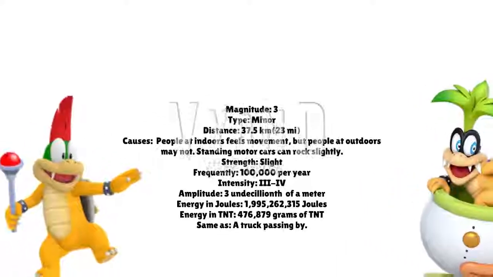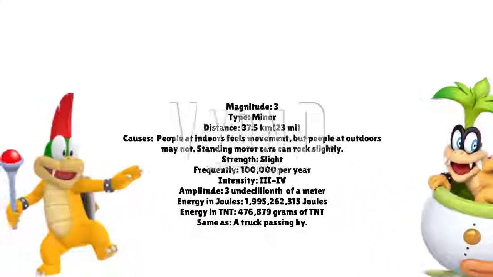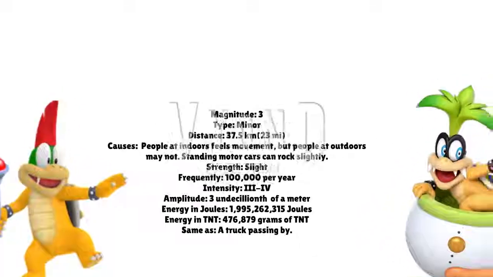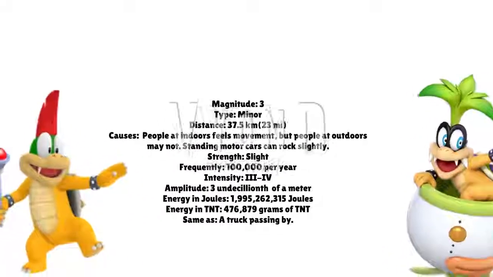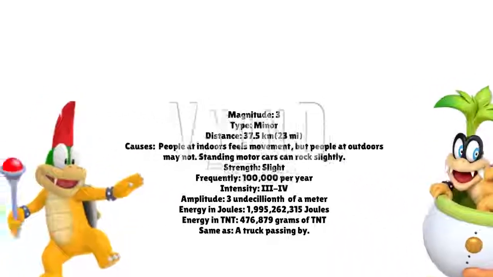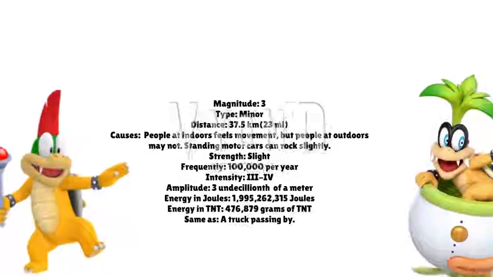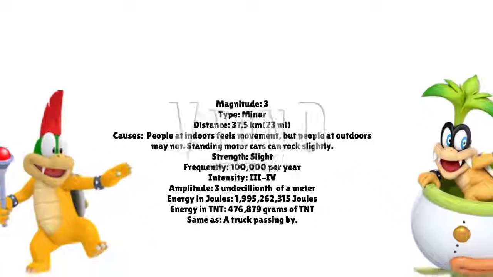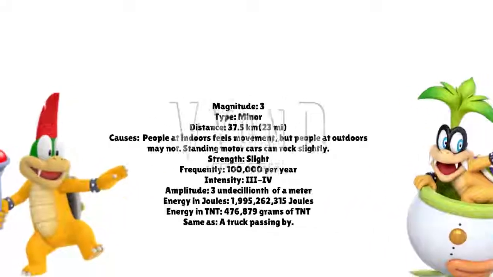A magnitude 3 earthquake would have about the same energy as 1,995,262,315 joules. It is equivalent to 476,879 grams of TNT. That's the same vibration as a truck passing by.